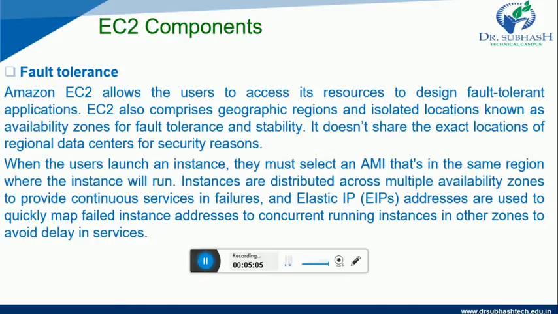Another aspect of fault tolerance is that when the user launches an instance, they must select an AMI that is in the same region where the instance will run. Instances are distributed across multiple availability zones to provide continuous services in case of failure, and elastic IPs, that is EIP addresses, are used to quickly map failed instances' addresses to concurrently running instances in other zones to avoid delay in the services. So friends, this is the fault tolerance component of EC2.